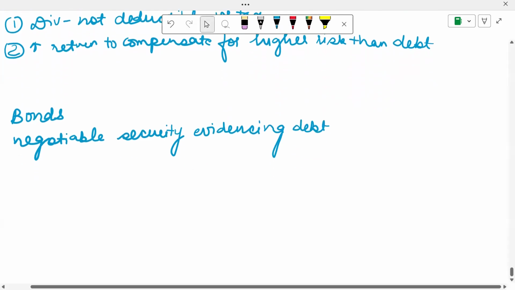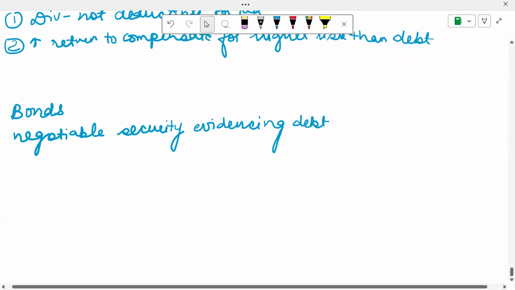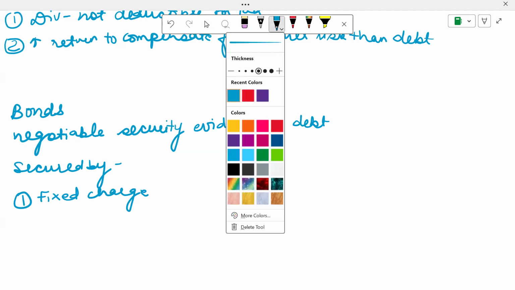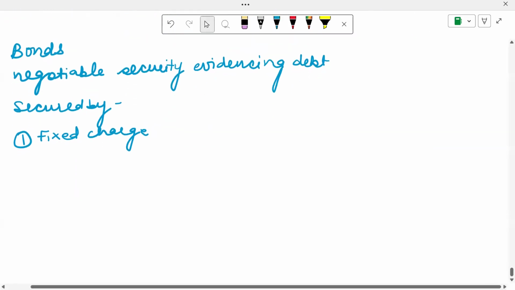You all know these are long-term instruments to borrow money. These bonds will be secured by either a fixed charge. What do you mean by a fixed charge? Basically, this means a building or any plant or machinery which I've kept as a collateral, which cannot be sold off until and unless I actually pay the loan.